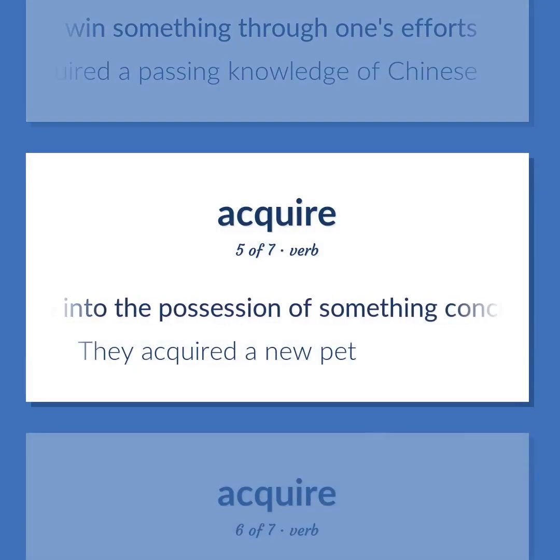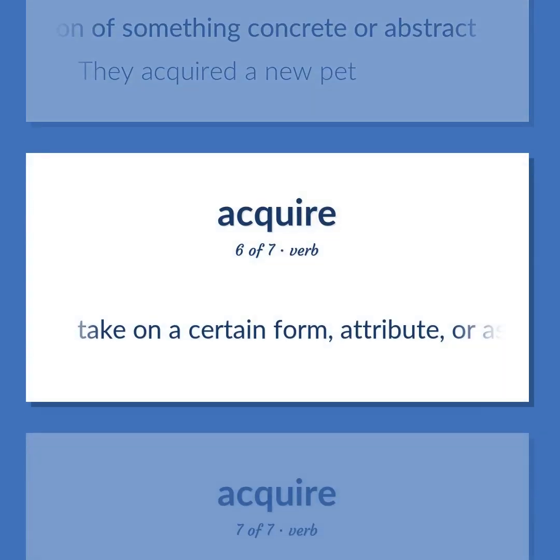Come into the possession of something concrete or abstract. They acquired a new pet. Take on a certain form, attribute, or aspect.